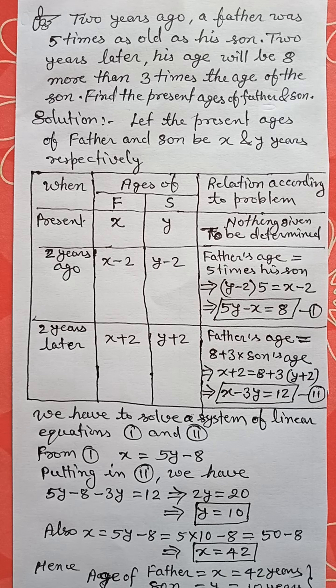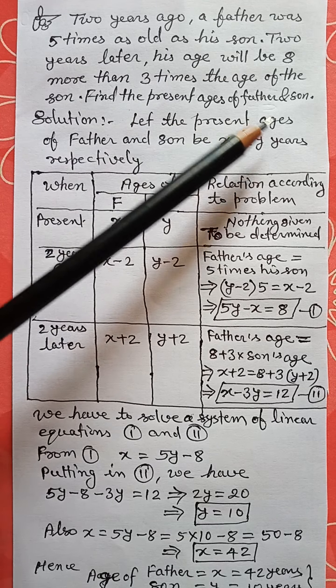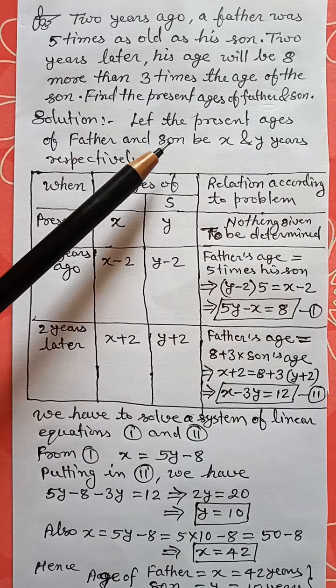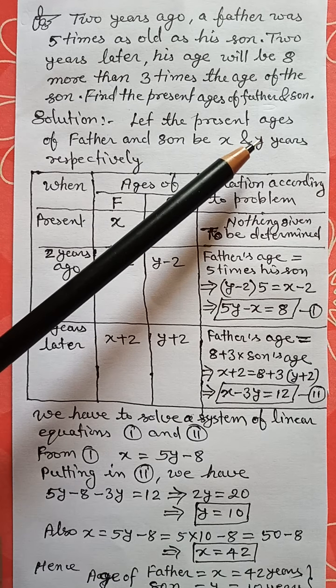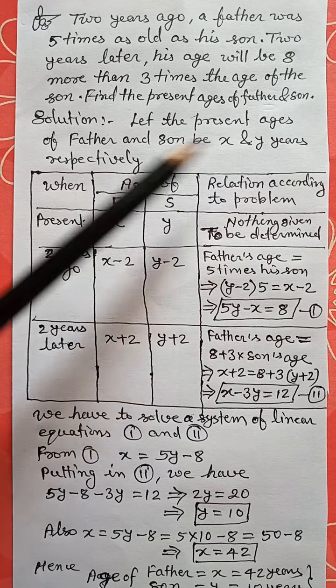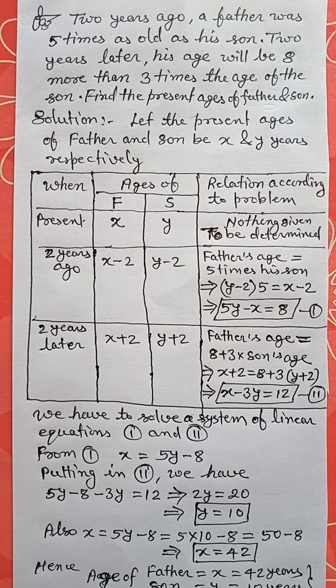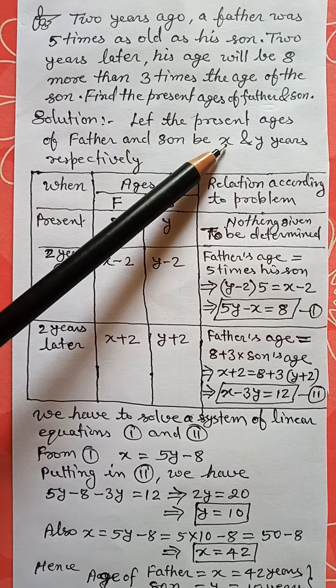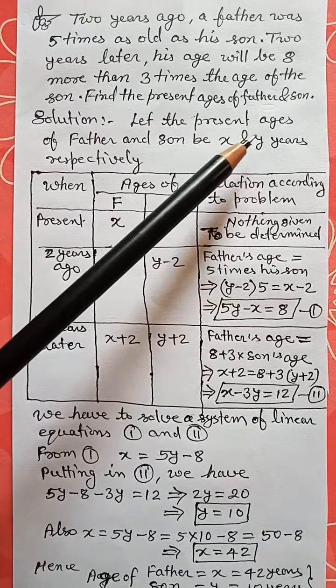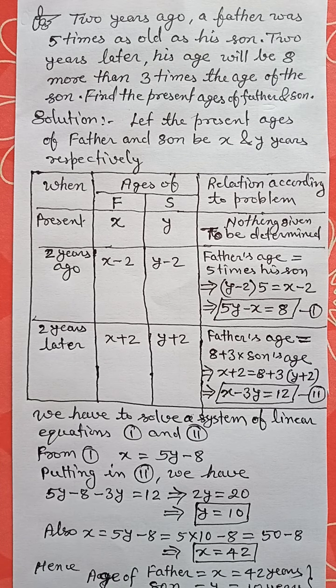Now, proceeding for its solution, let the present ages of father and son be x and y years respectively. That means x is the age of father and y is the age of son at present.